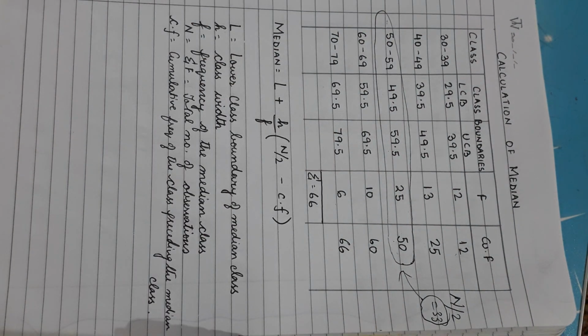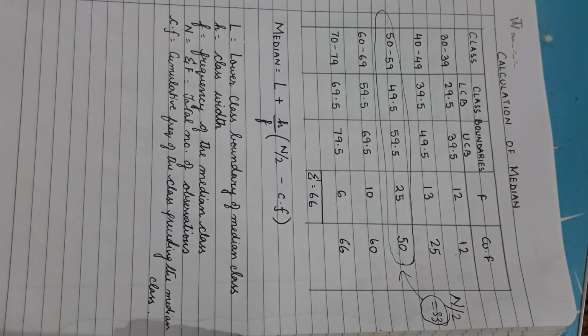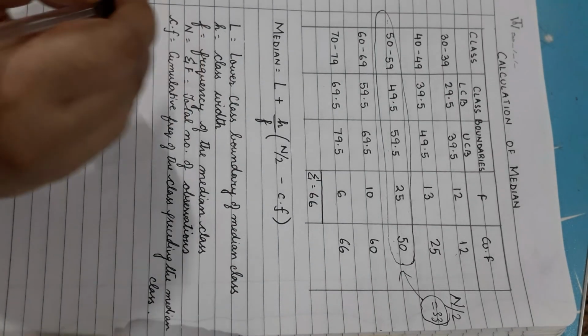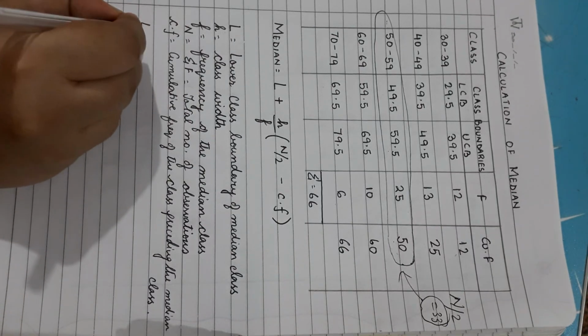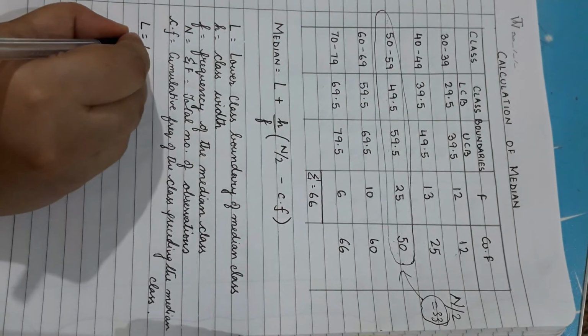The lower class boundary of the median class is the value of L. So what is the value of the lower class boundary here? What is the value of L in this case? Definitely the value of L, the lower class boundary, is 49.5.